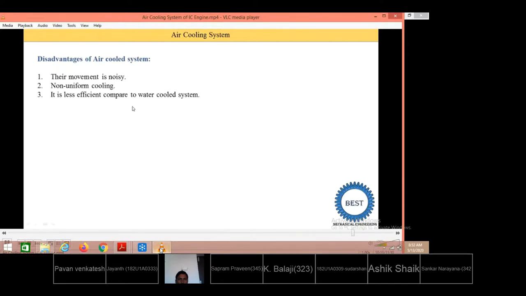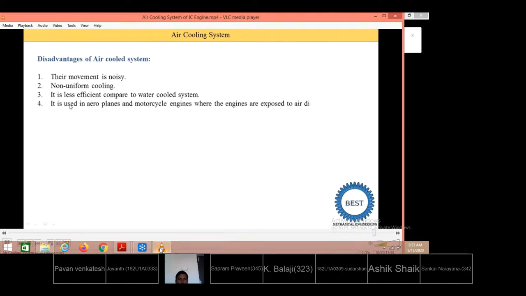So what is the amount of heat rejected? Q is equal to mCp delta T. So Cp is directly proportional to heat rejection. So the higher the Cp, the more heat is rejected. Suppose for the same mass of air and water, the water cooling system is able to remove 4 times more heat compared to the air cooled engine, because Cp of the water is nearly 4 times the Cp of the air. Cp of the air is 1.005 and Cp of the water is 4.187. So the amount of heat rejected by the water cooling system is higher compared to the air cooling system.